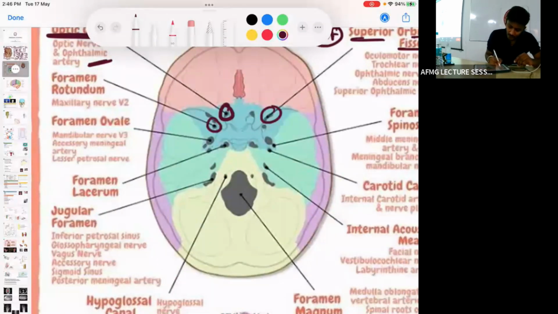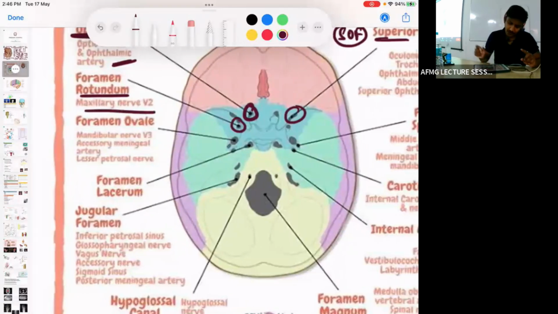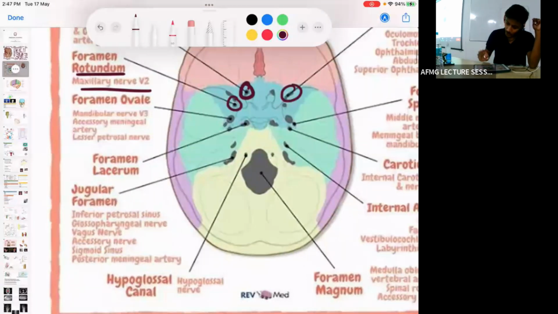and this circular foramen is known as the foramen rotundum. Via the foramen rotundum, which nerve passes? The maxillary nerve, which is the second branch of the trigeminal nerve. The maxillary nerve passes by the foramen rotundum. Next is the foramen ovale.